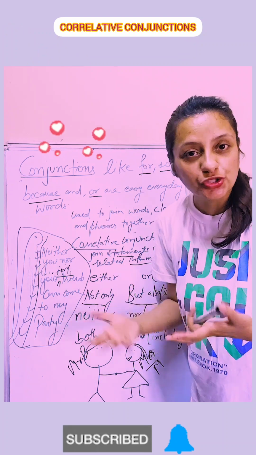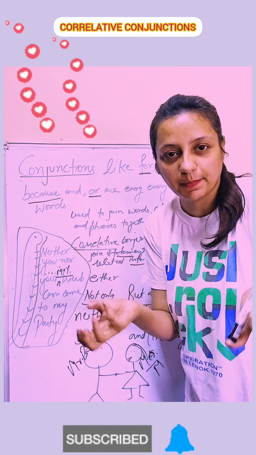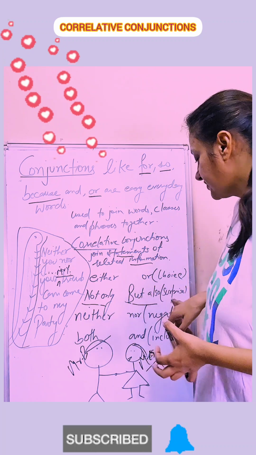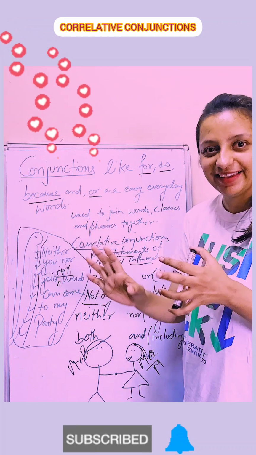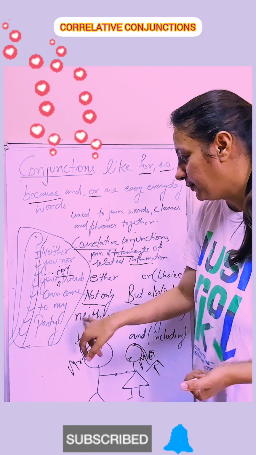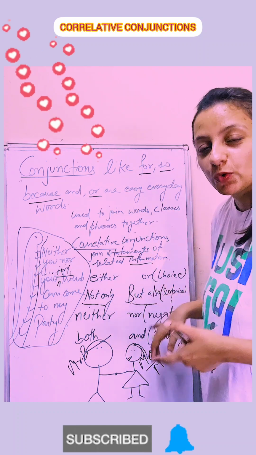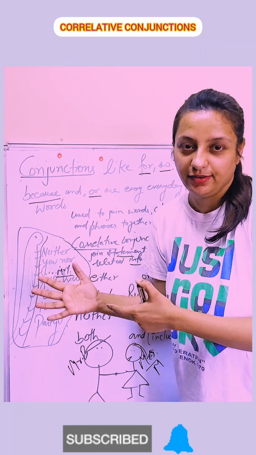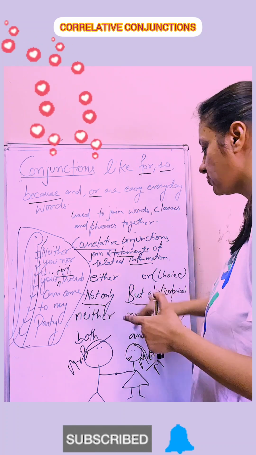So what is this? इतना ही नहीं कि मिस्टर और मिस एम खुश थे आपस में, तो यहाँ पे मैंने उसको क्या कर दिया, एक तो वो दोनों खुश थे, so it's a simple thing. ऊपर से उन्होंने क्या किया, but also they got married, so it's a surprise. Not only means एक खुशी के ऊपर एक और खुशी हो जाना. Okay, like happiness, surprise. Now I am going to say, not only she got 80%, but also she had taken the position of second in her standard. Okay, so but also surprise to surprise. So this is not only but also.